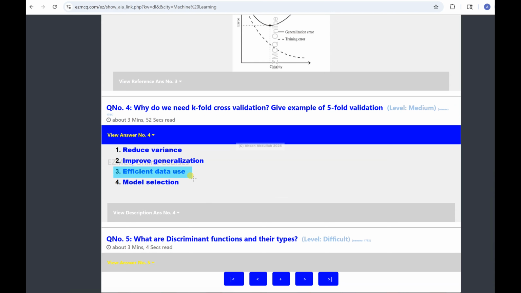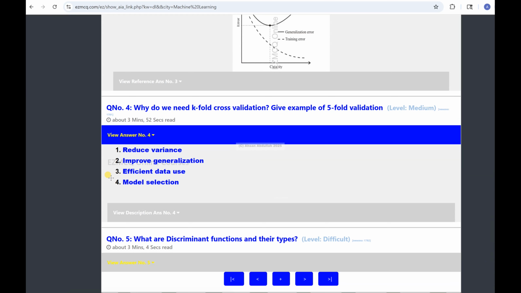And what else? Efficient data use. Basically, the same data is being used for training and testing. That maximizes the value of the limited data, because getting data of large volume is a challenging and expensive task, and this helps when the data sets are small and you don't have the resources. And of course, you need to select a certain model also.